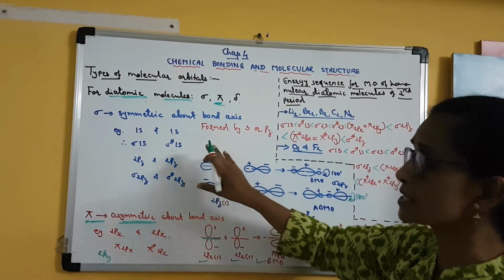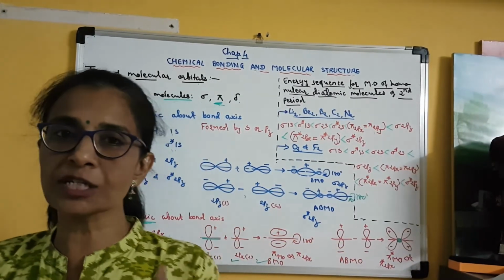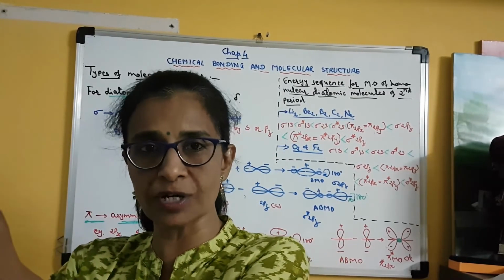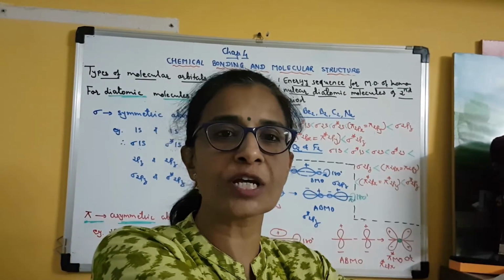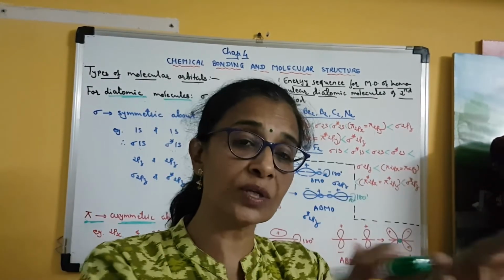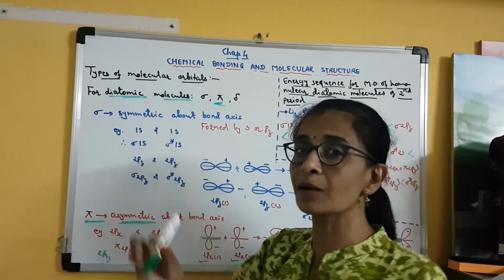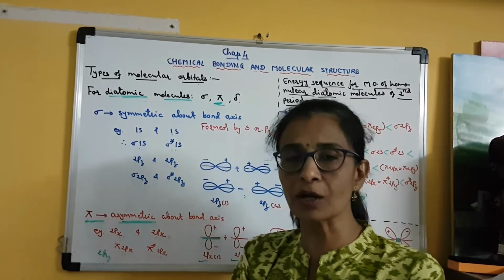Now, as we know, according to Aufbau's principle, we have studied the energy sequence of atomic orbitals, that the 1s orbital is always written first, then 2s, then 2p, then 3s, then 3p, then 4s, then 3d. Clear? So this sequence we have studied for atomic orbitals. Here we are studying molecular orbitals. So what is the sequence for molecular orbitals?